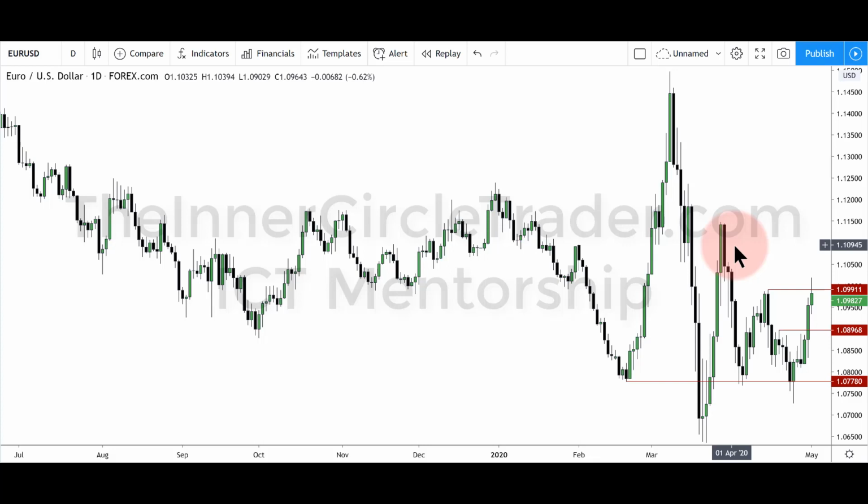So we want to see weakness in the dollar continue, and we want to see the ability for the dollar to trade higher and make its way through the middle of that up close candle. So that green candle right about in here, we want to see it trade through the 110.85 level with ease. And if we have that, then it'll most likely run above the short-term high here.